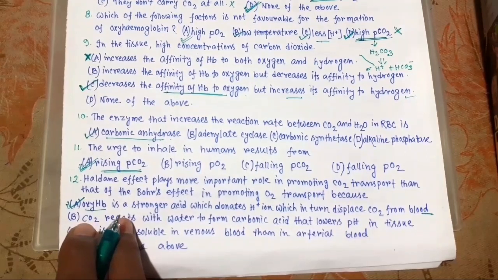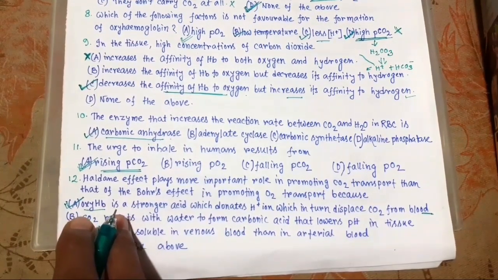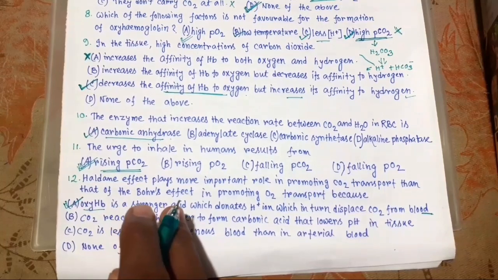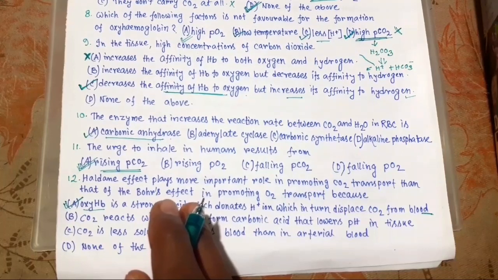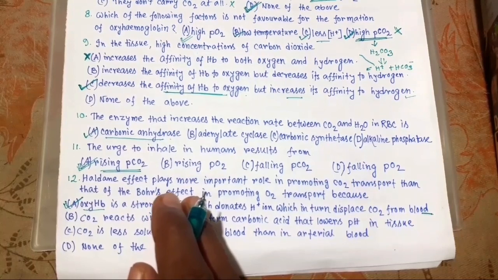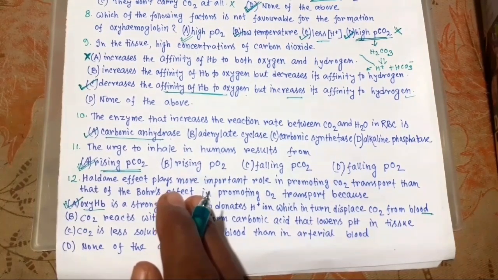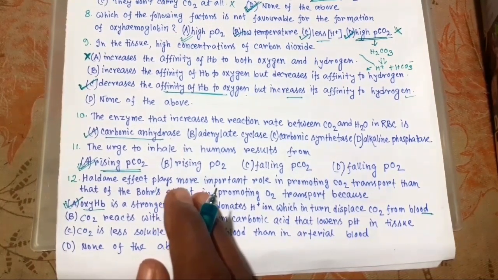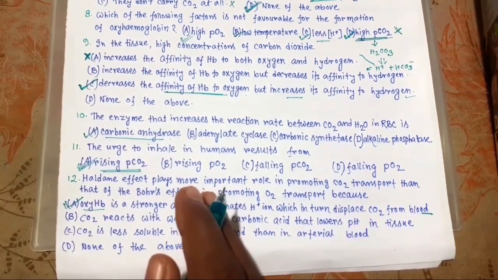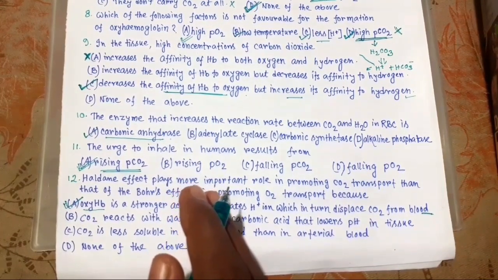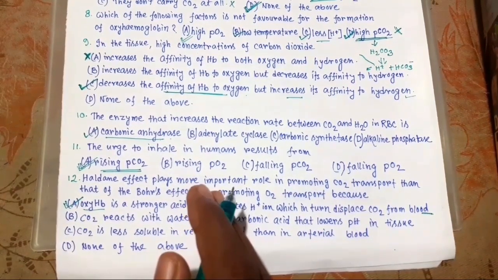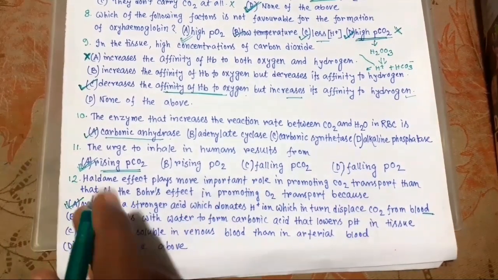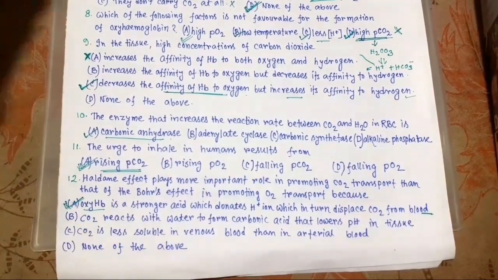Because we know in pulmonary circulation, uptake of O2 facilitates the release of CO2. As hemoglobin becomes saturated with oxygen, the hydrogen ions are released and combine with bicarbonate ion, helping to unload CO2 from the pulmonary blood. So the answer is A. Now next page.